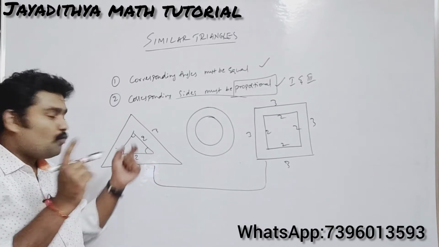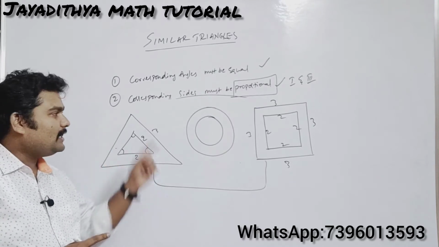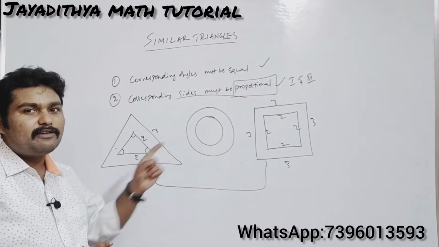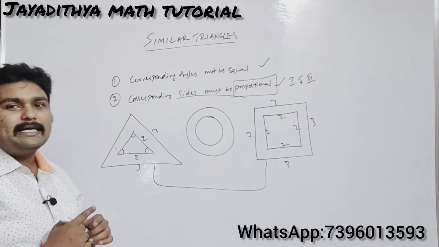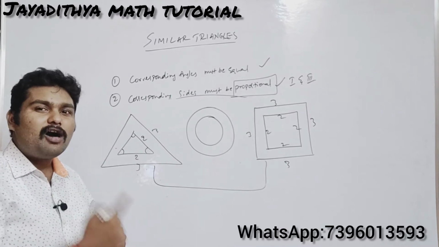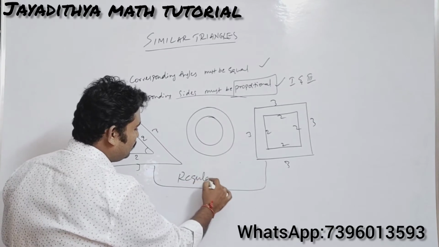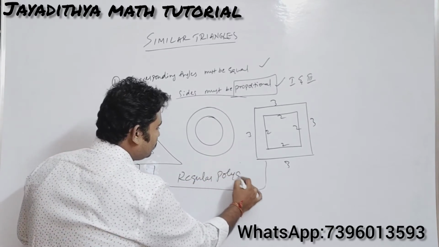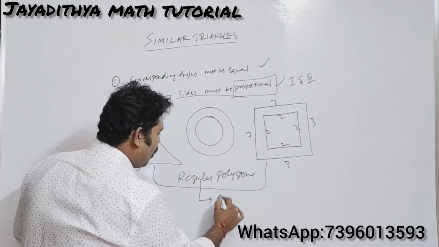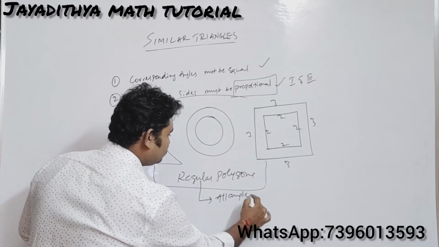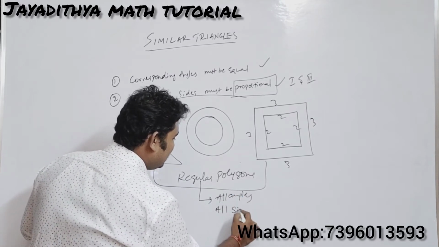So what I am telling here is all the angles are equal and all the sides are equal. We call polygons with all sides equal and all angles equal regular polygons. In these, all angles must be equal and also all sides must be equal.